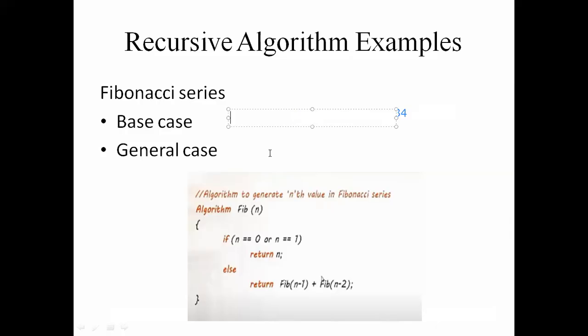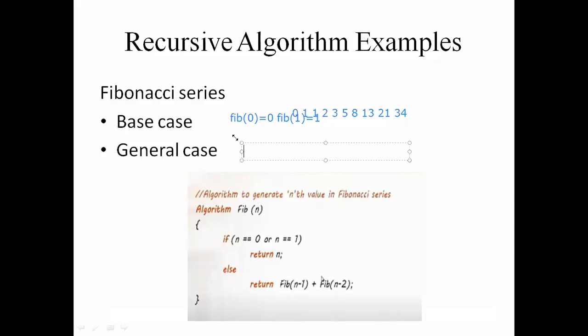What is the base case here? Fibonacci 0 equal to 0 and Fibonacci 1 equal to 1. That is the base case here. Remember, Fibonacci 0 equal to 0 and Fibonacci 1 equal to 1. This is the base case. So what is the general case here?